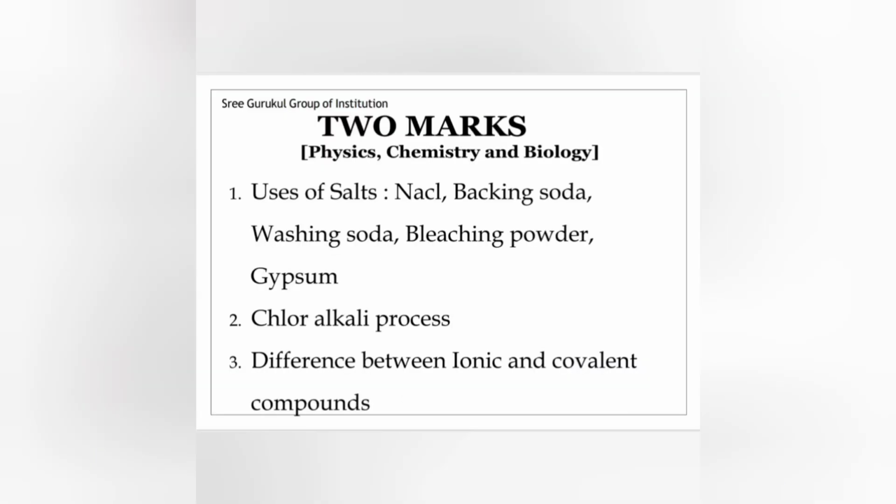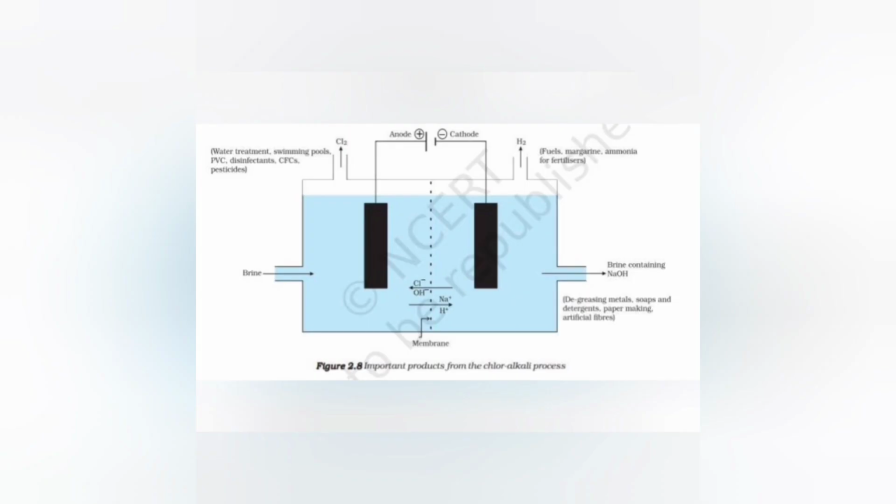Next, 2 marks question. In 2 marks questions will be like this: uses of salts like sodium chloride, baking soda, washing soda, bleaching powder, gypsum. This question is very compulsory. Either any one salt or 2 salt uses they may ask. And chlor-alkali process. Why this process we called as chlor-alkali process, and what are the products formed during the chlor-alkali process, and what are the uses of these products? All those things they will ask.